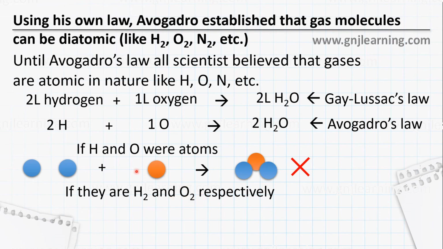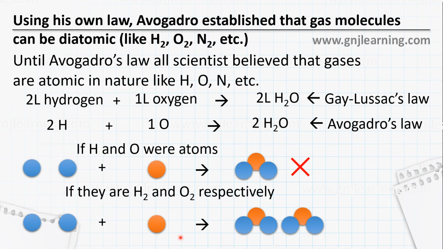So let's take the same figure here. We have 2 atoms of hydrogen, oxygen, and to get 2 molecules, that means that here oxygen must be a molecule. So now it's satisfied. And to get 4 hydrogen atoms here, it should be a diatomic molecule. Clear? I guess it's clear.